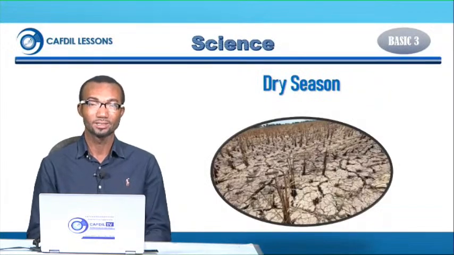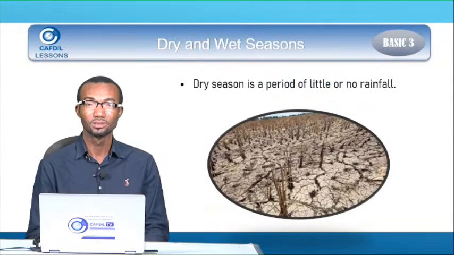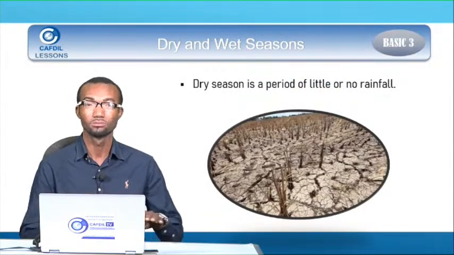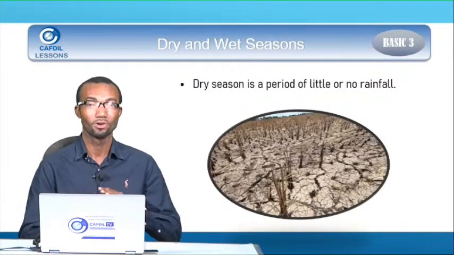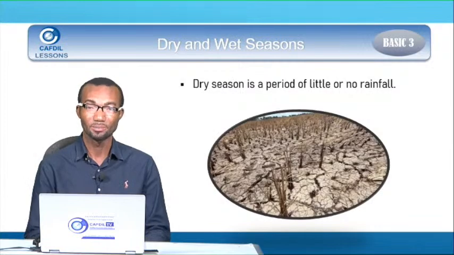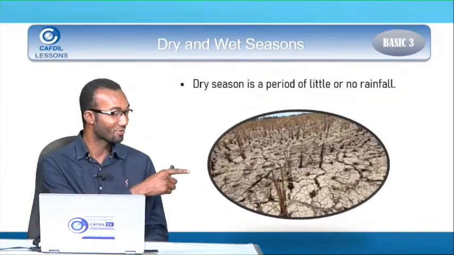Okay, so let's look at dry season. Look at how dry the land looks. Dry season is a period of little or no rainfall. So that is the dry season. It's a period of little or no rain. So look at how dry the land is.